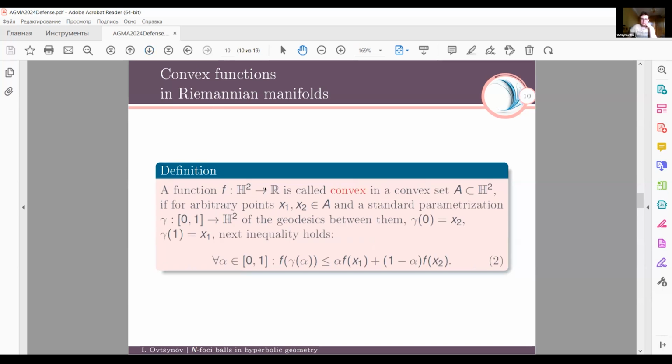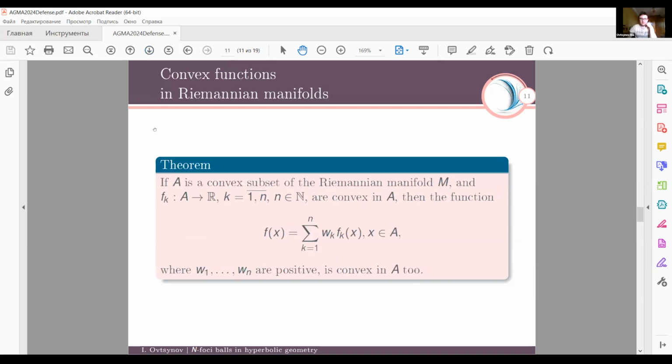And a function which maps the hyperbolic plane into the space of real numbers is called convex in a convex set R if for arbitrary points x1 and x2 from R, and a standard parameterization gamma of the geodesic between them, such that gamma(0) is x2 and gamma(1) is x1, the next inequality holds.